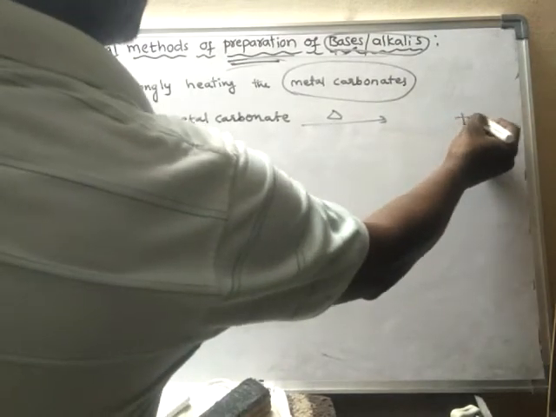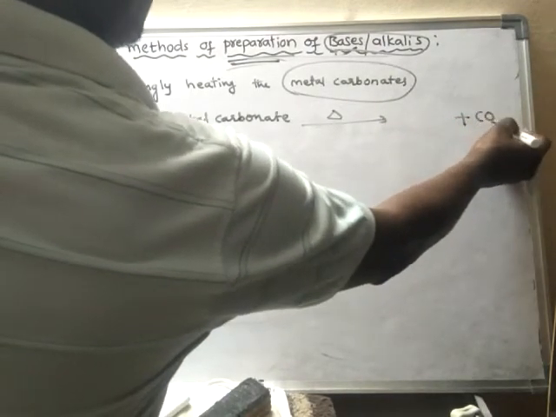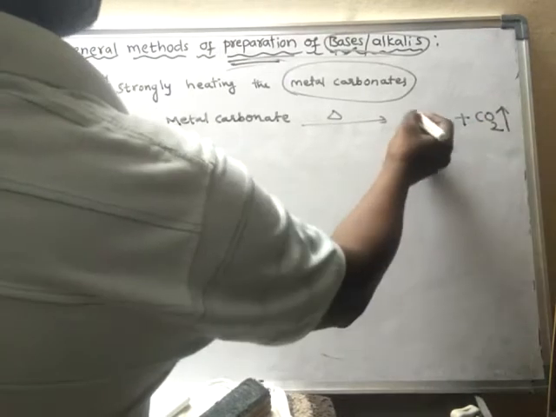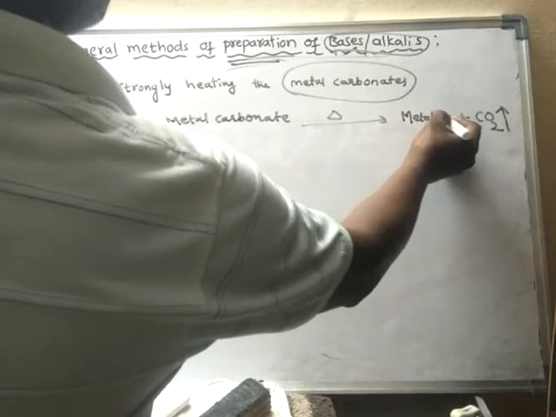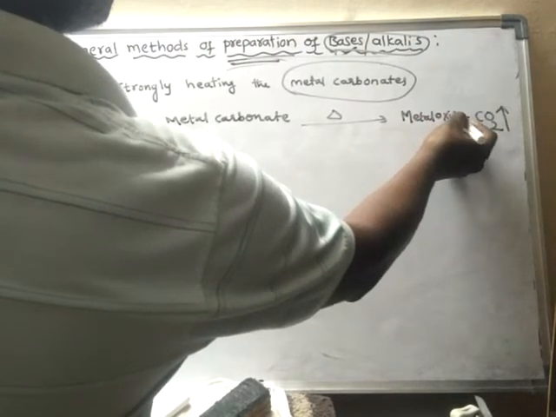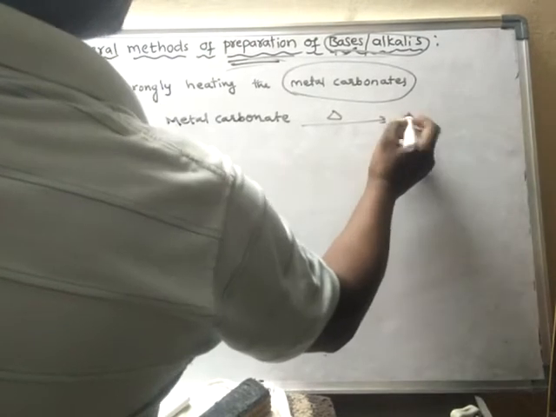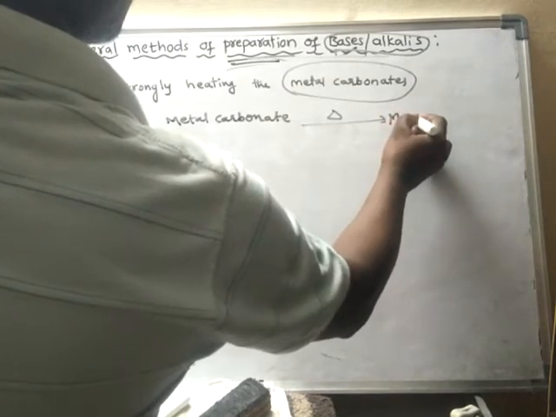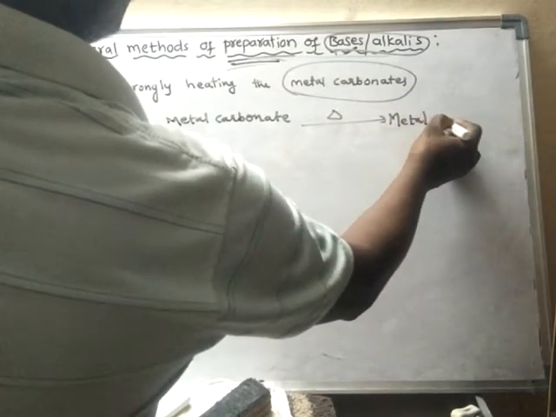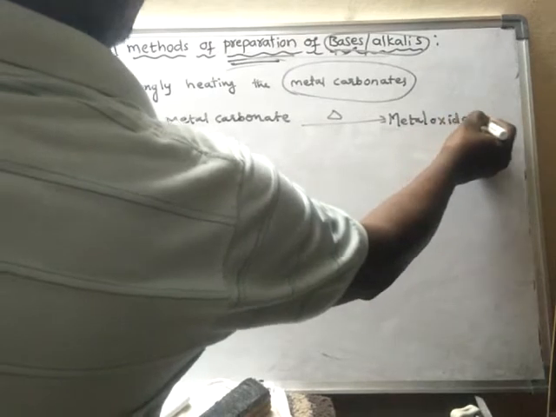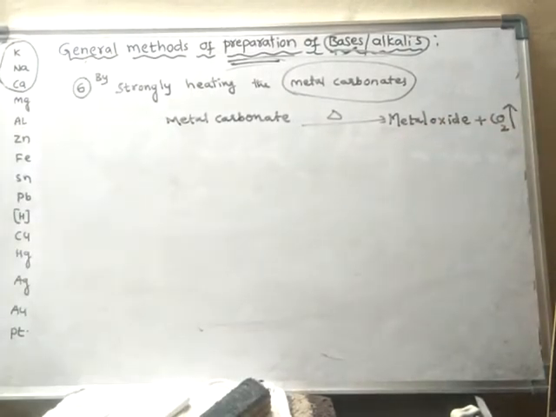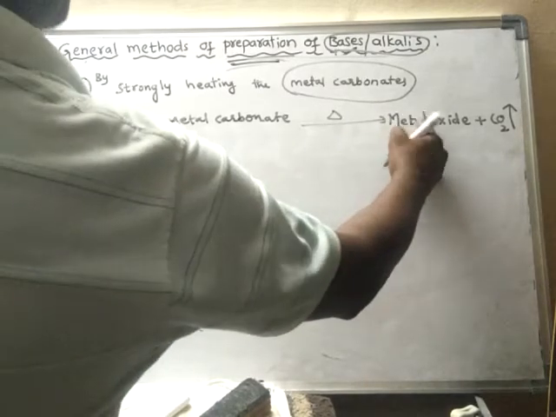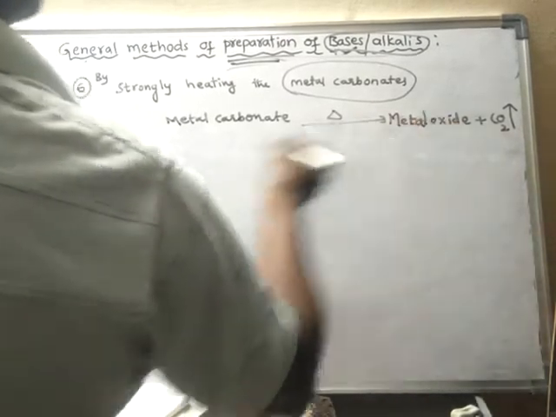Carbon dioxide gas is formed along with the formation of metal oxide. Metal oxide is formed and carbon dioxide gas is released.